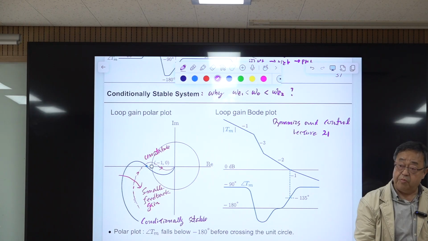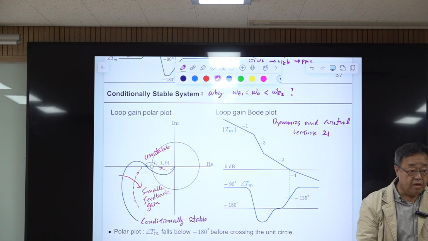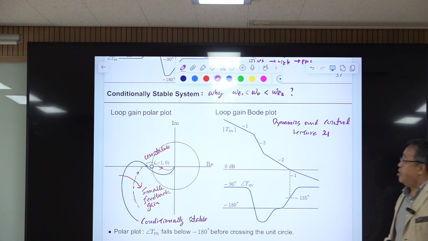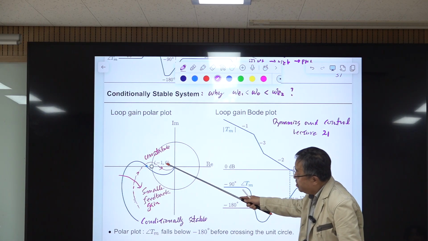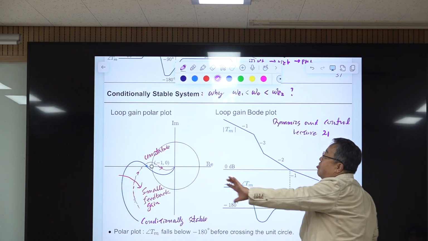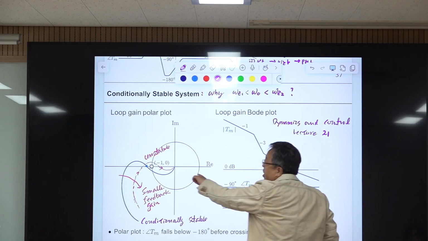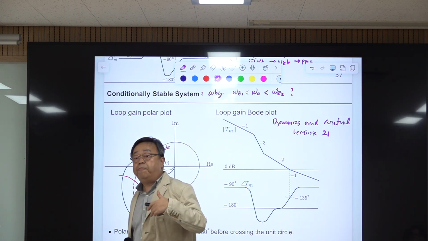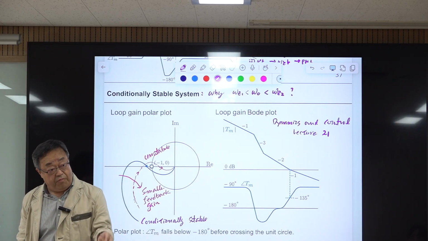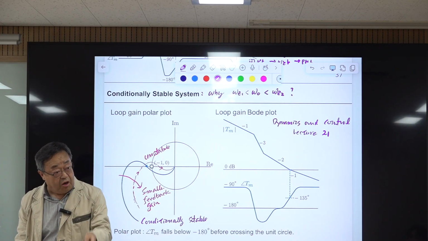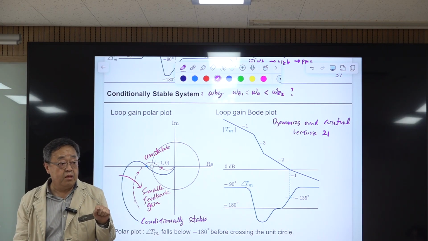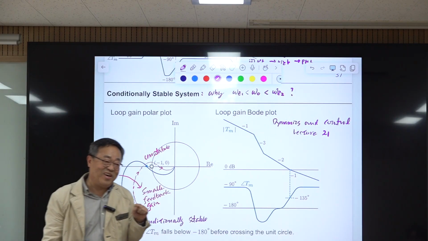That system is extremely bad, very dangerous. Okay. I'll explain the reason why. There's another case of this type of scenario. The system is stable. Stable means something like this. But if you increase the gain, then eventually this one expands out and includes this, then it becomes unstable. Okay. If a large gain destabilizes the system and a smaller gain destabilizes the system, then why are we only concerned with smaller gain? Why is that? What is the reason for that?